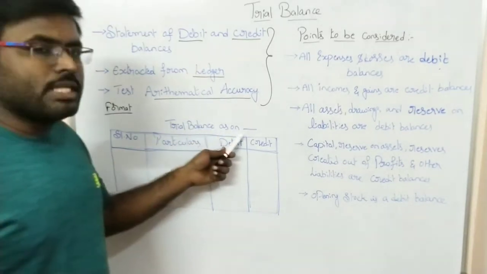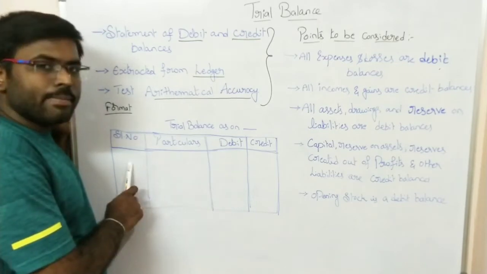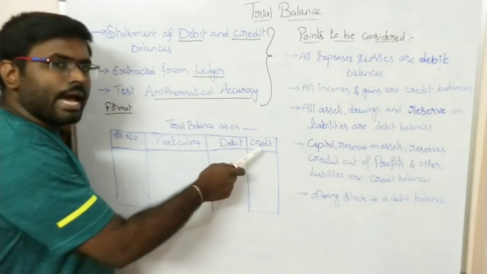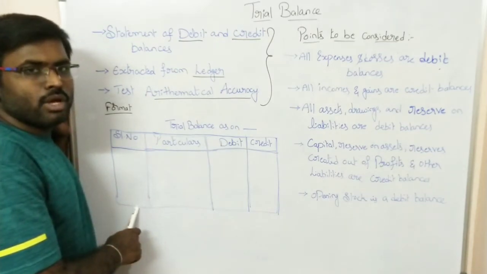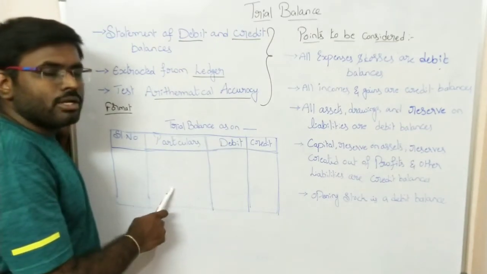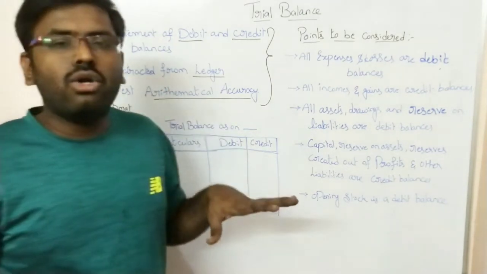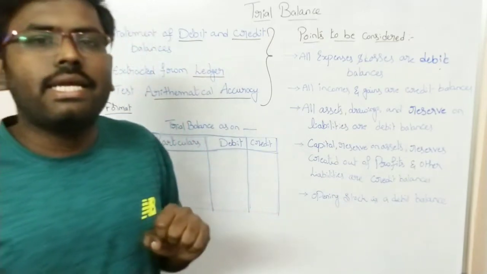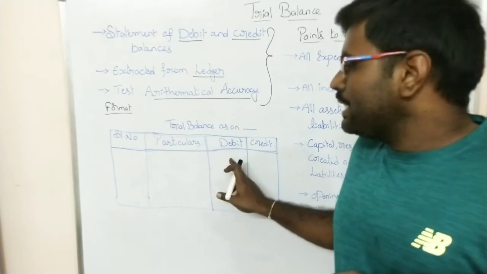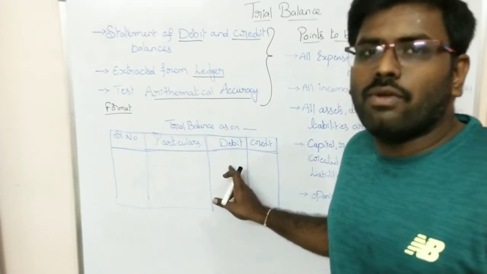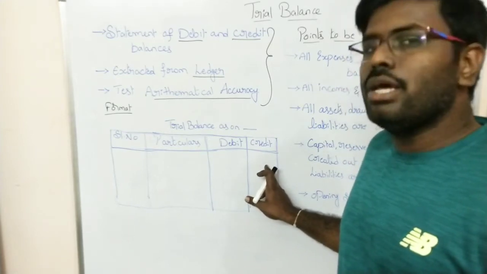Once this has been written, the format consists of 4 columns: serial number, particulars, debit and credit balances. In the serial number column, we write the serial number of the accounts. In the particulars column, we write the name of the accounts, the account to be debited and the account to be credited. The amount to be debited we write under the debit column, and the amount to be credited we write under the credit column.